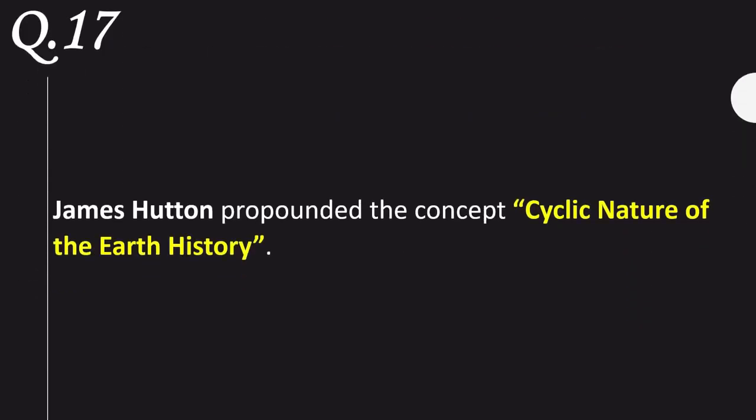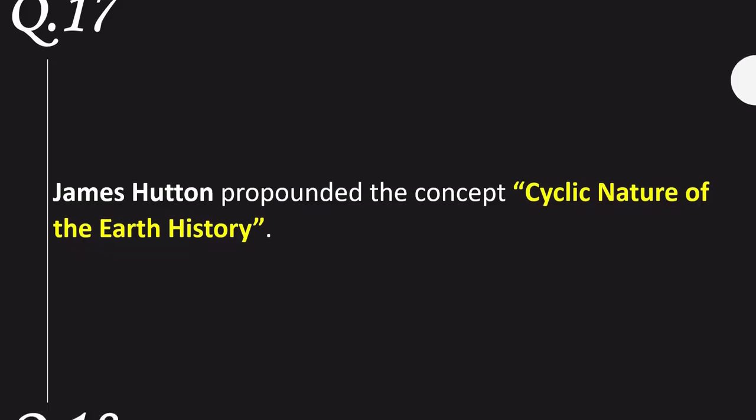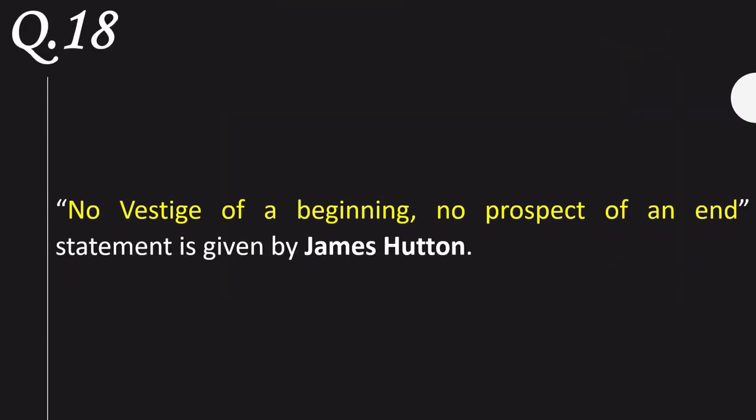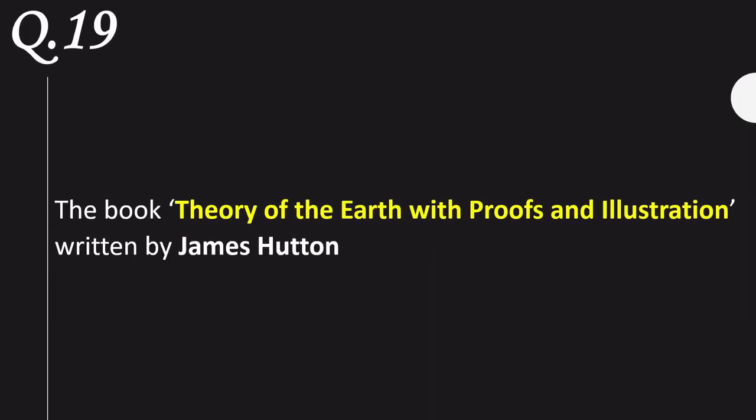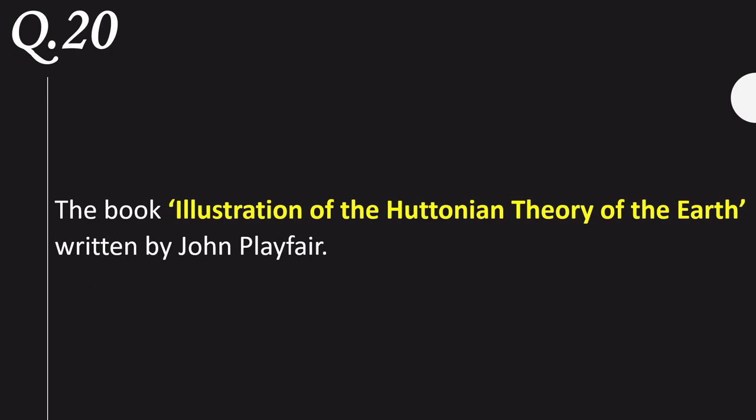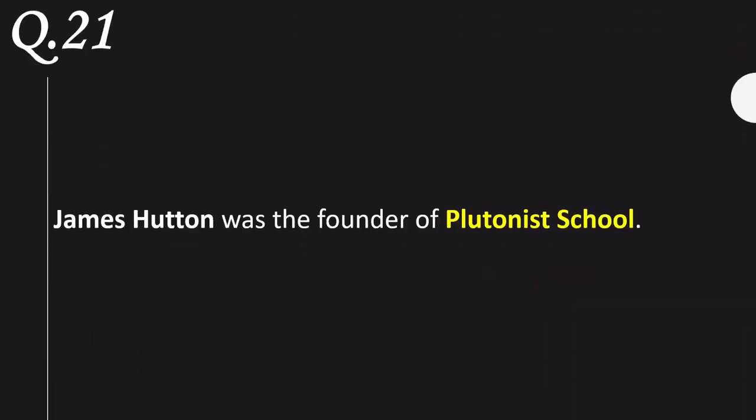James Hutton propounded the concept of the cyclic nature of the earth's history. "No vestige of a beginning, no prospect of an end." This statement is given by James Hutton. The book Theory of the Earth with Proofs and Illustrations was written by James Hutton. The book Illustrations of the Huttonian Theory of the Earth was written by John Playfair. James Hutton was the founder of the Plutonist school.